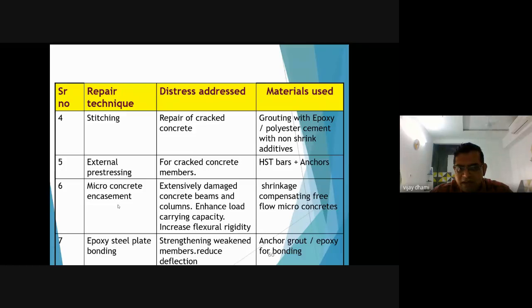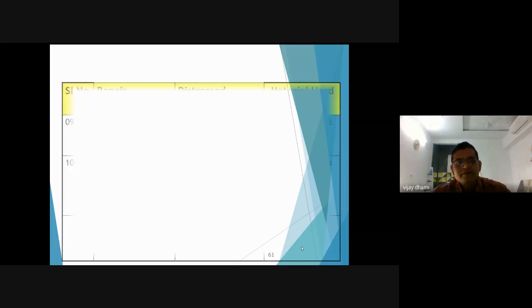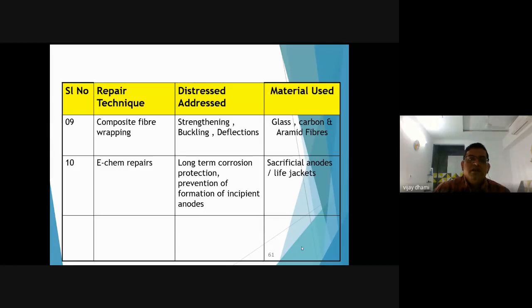Micro concrete encasement we have seen, and epoxy steel plate bonding we have also seen in the photographs. This technique is also used for strengthening weakened or deflected members. In that you can use anchor grouts and epoxy bonding materials. Another technique we have seen is composite fiber wrapping. This can be used when your structure is buckled, deflected, or needs strengthening. In such distress, you can use a fiber wrapping system.